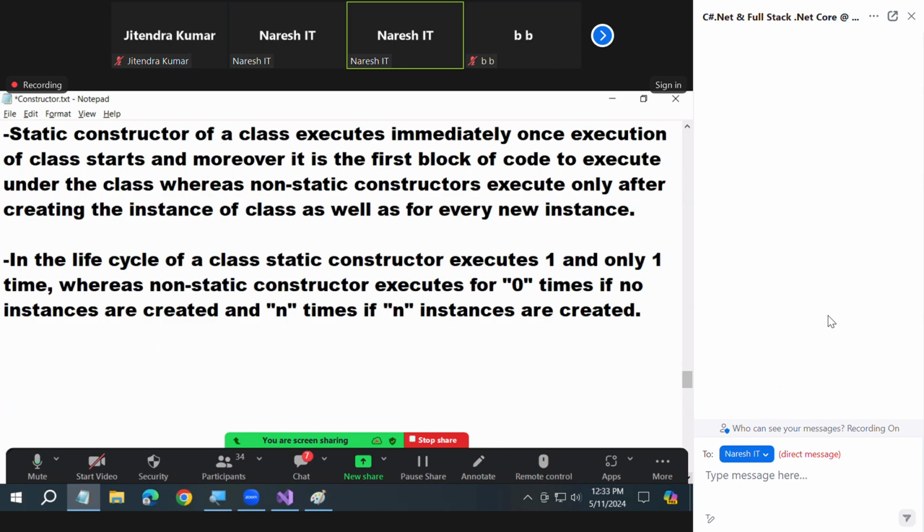Hope you guys are clear. Understood all of you? 0, 0, n, n. That's the behavior.